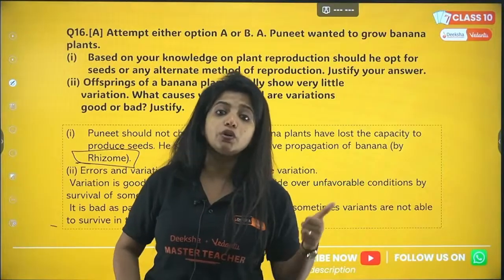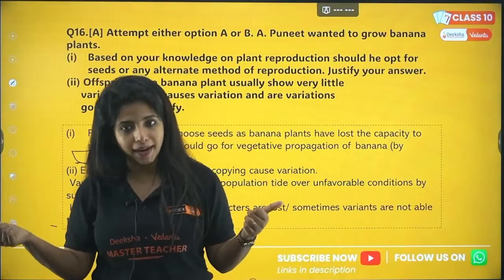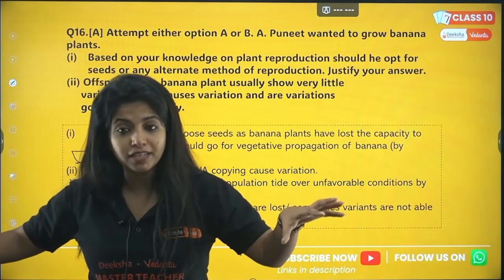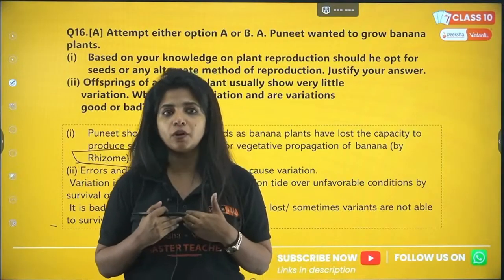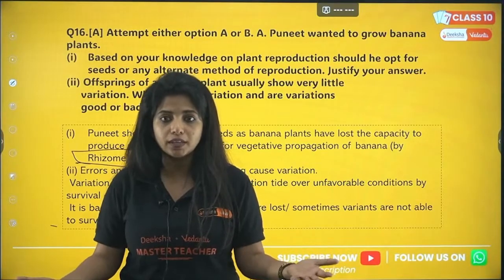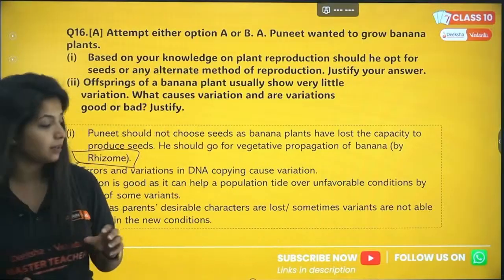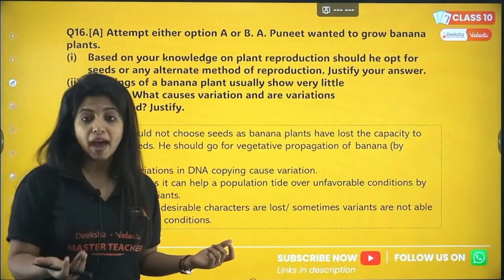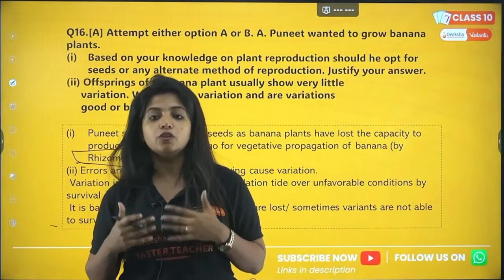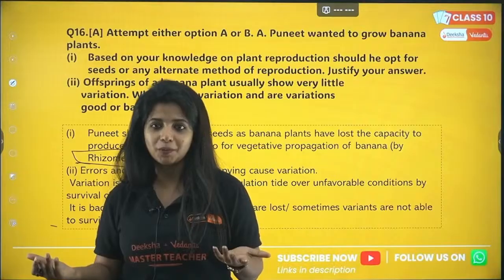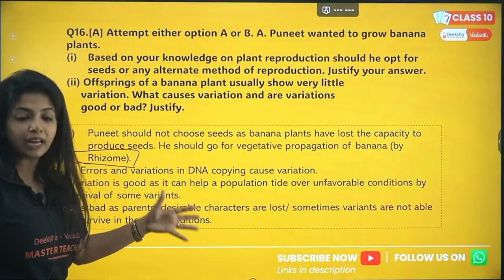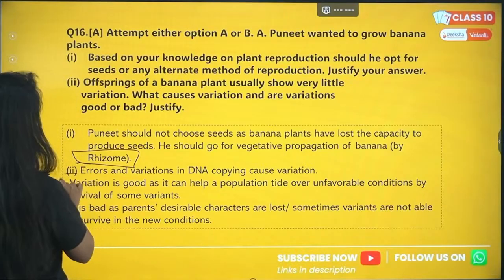Now the question is, is it good or bad? It is both good and bad. Why good? Because variations sometimes allow us to be different from others, and suppose I have some good variations which let me survive under unfavorable conditions. Don't you think it's a good thing? Yes. On the other hand, it can be bad. Suppose these variations are not really good and are not allowing me to survive, then what? That's also a problem. But in general, even though it's written as good and bad, it is termed to be good itself.